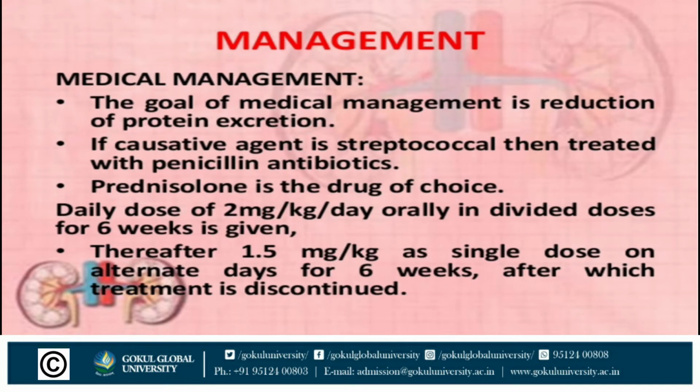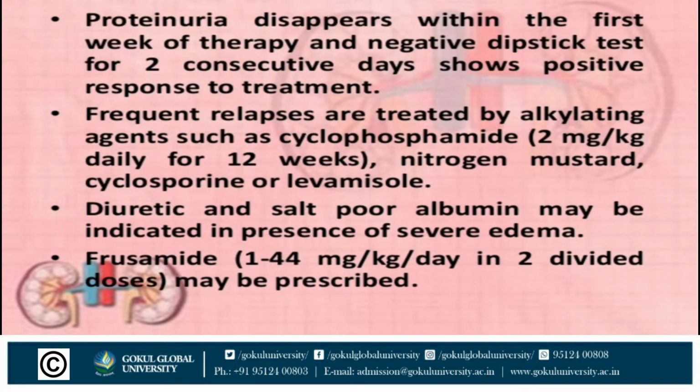Thereafter, 1.5 mg per kg as a single dose on alternate days for 6 weeks, after which treatment is discontinued. Normally, when we start the first treatment of prednisolone, we will give 2 mg per kg per day orally in divided doses up to 6 weeks. After that, when symptoms are reduced, we will give 1.5 mg per kg as a single dose on alternate days for 6 weeks, and after that we will discontinue the treatment.